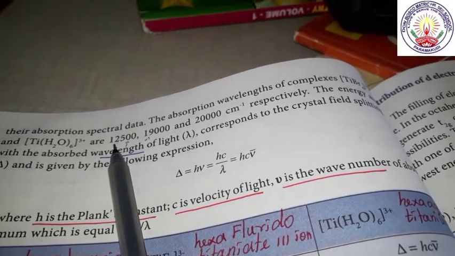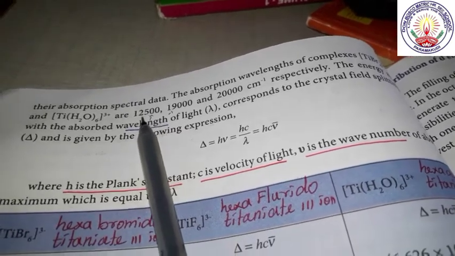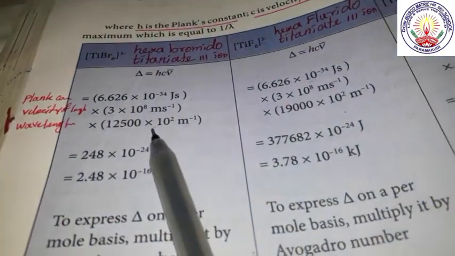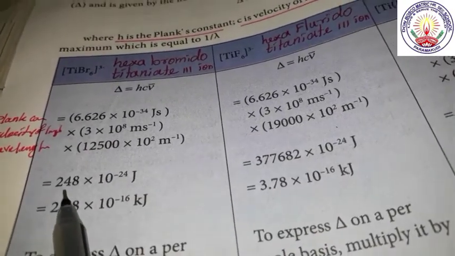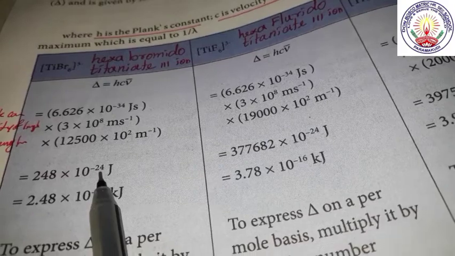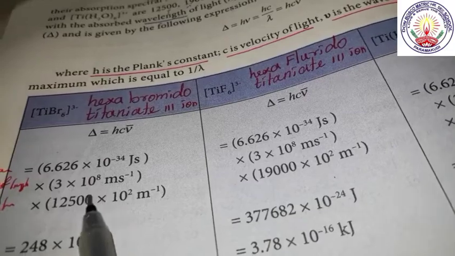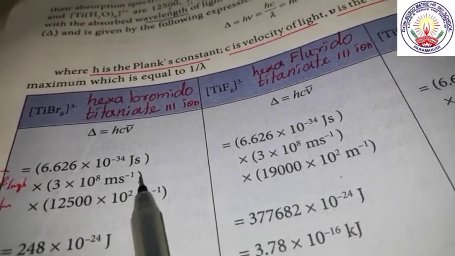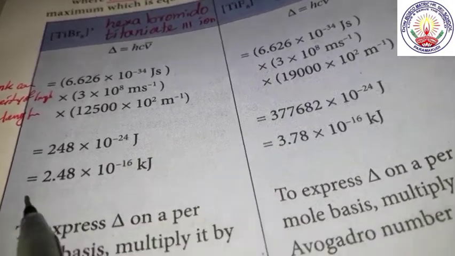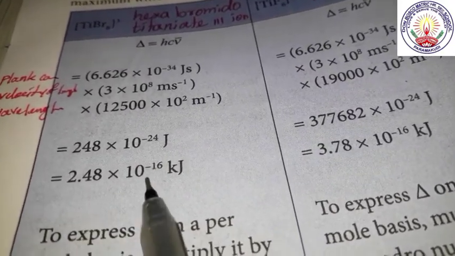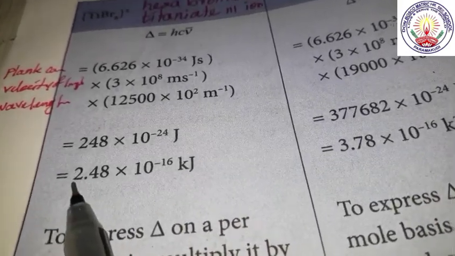For titanium ion 3 wavelengths are given for 3 different complex. The first one is 12,500 wavelength is given. So when we multiply these, we are getting 248 into 10 to the power of minus 24. Now we have a 34 here, here 8 and here 2. So from 34 minus 10 we will get 24. So this is written in joule. And now we are writing these terms in kilojoule. So we keep the point here.